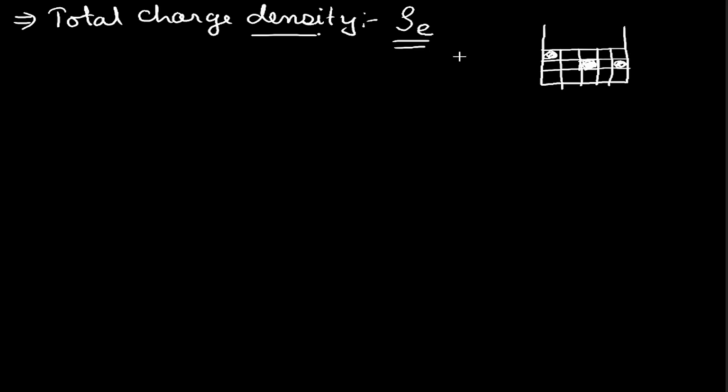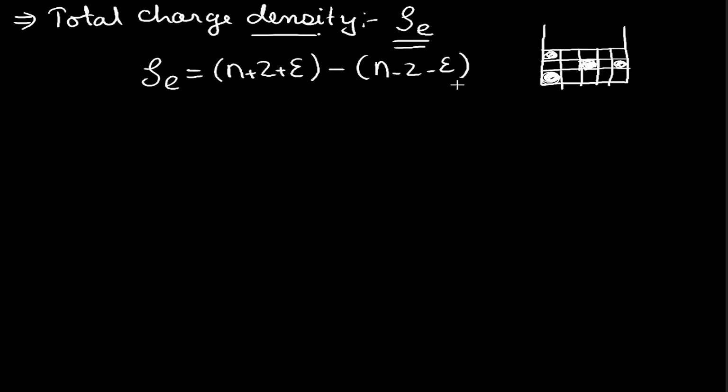So the total charge density gives us the value of the charges present at a particular point of unit volume. It is the excess amount of either positive or negative ions, and hence the total charge density rho e will be given as n plus Z plus epsilon, which gives the total amount of positive ions, minus n minus Z minus epsilon, which gives the total amount of negative ions.